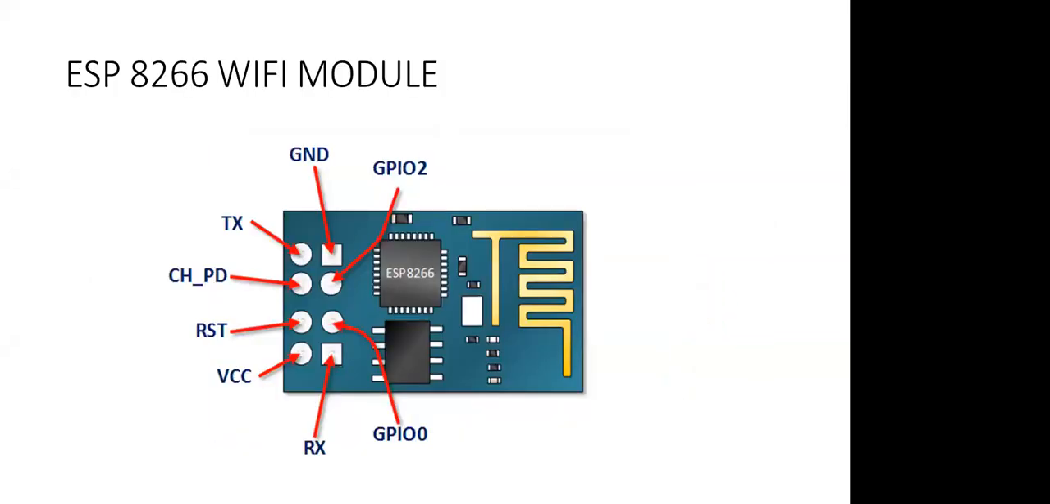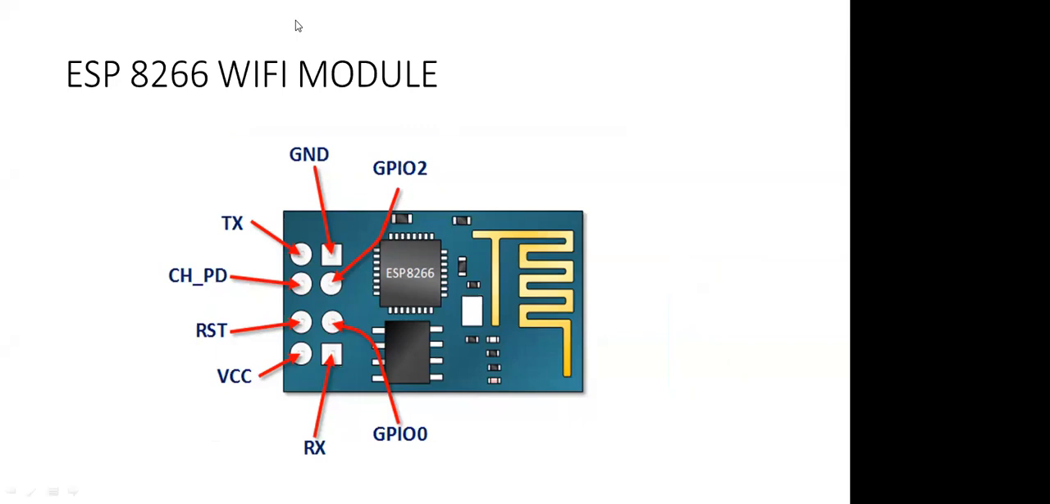This is a Wi-Fi module. Whenever we have to perform any IoT application using Arduino, we are going to use this Wi-Fi module. It is called the ESP8266, one of the most cost-effective Wi-Fi modules. So how can we use it?